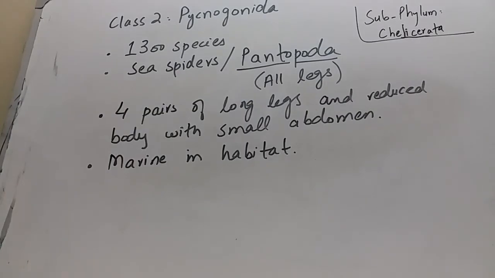And next are the sea spiders. They have 4 pairs of long legs and a reduced body with a small abdomen. The abdomen is small in size and the body is reduced, but the legs are long. They have a marine habitat. They are found on the sea floor, and most functions of the body are performed by the legs. So these are a few diagnostic features of class Pycnogonida, which are also known as sea spiders or Pantopoda.